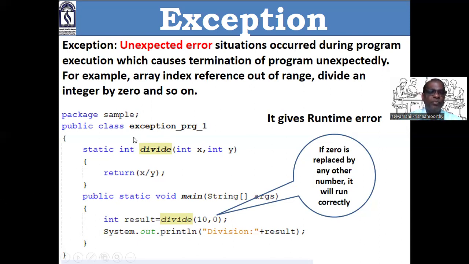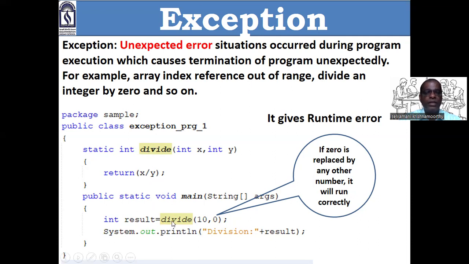Here we have one very simple program. I want to divide two numbers using a user-defined method. That also we studied. Okay, see it here. First, I will explain. The main program is there. int result equal to divide(10, 0). Am I right? Good. So what will happen? Here divide is also there, and here also divide.